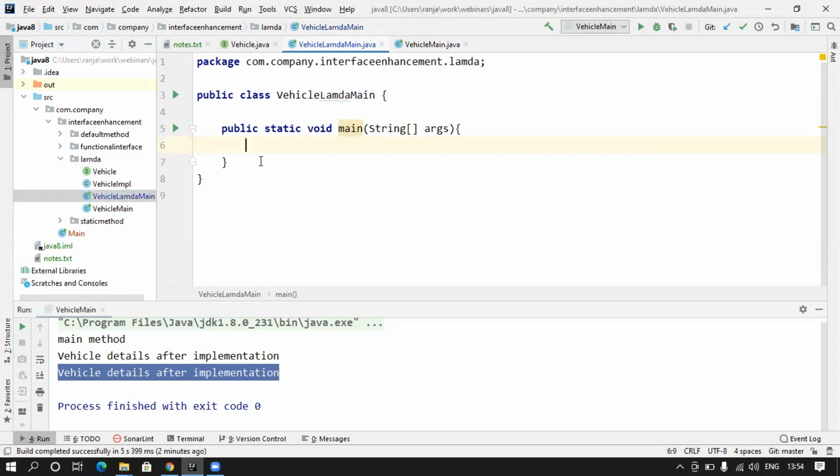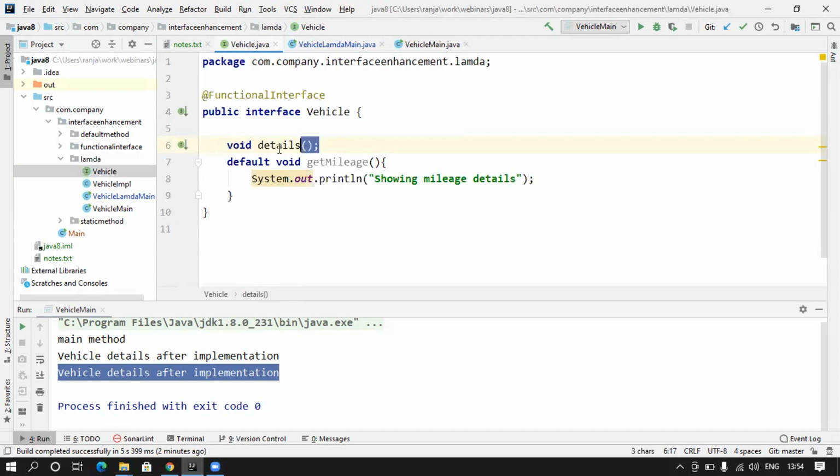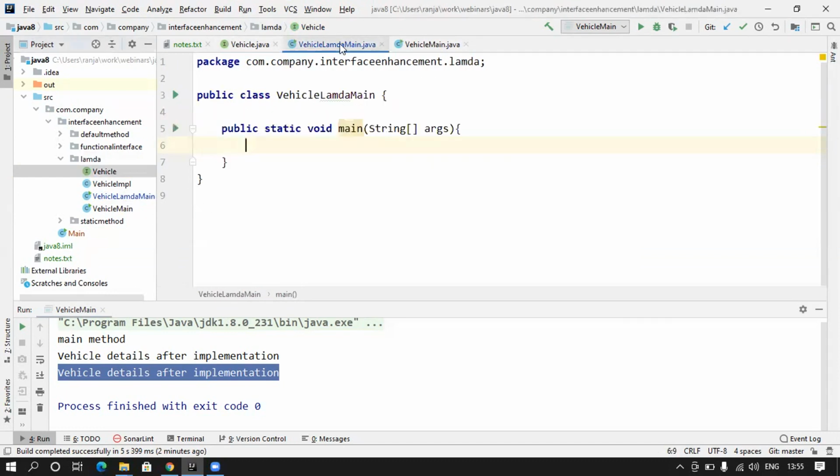Can I now, in the main method, directly give the definition of this abstract method and also use it right away? That's where the power of the lambda expression comes.